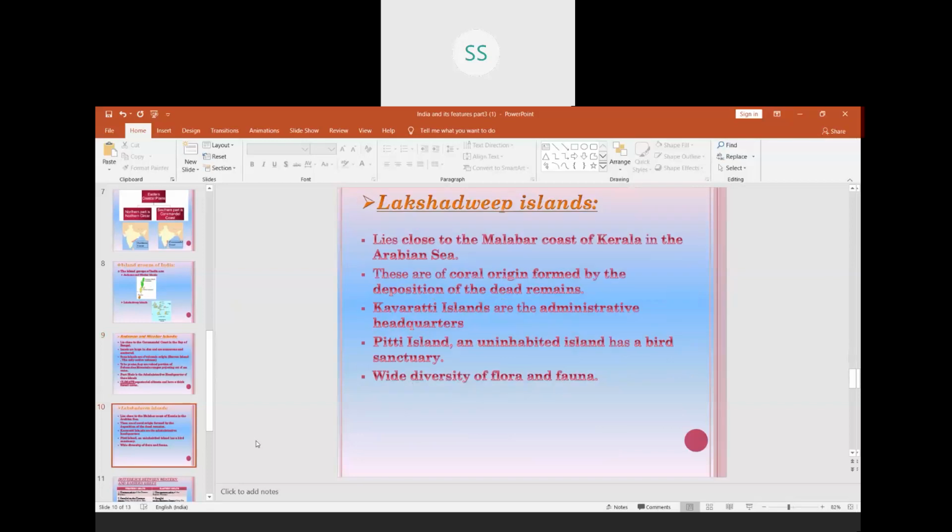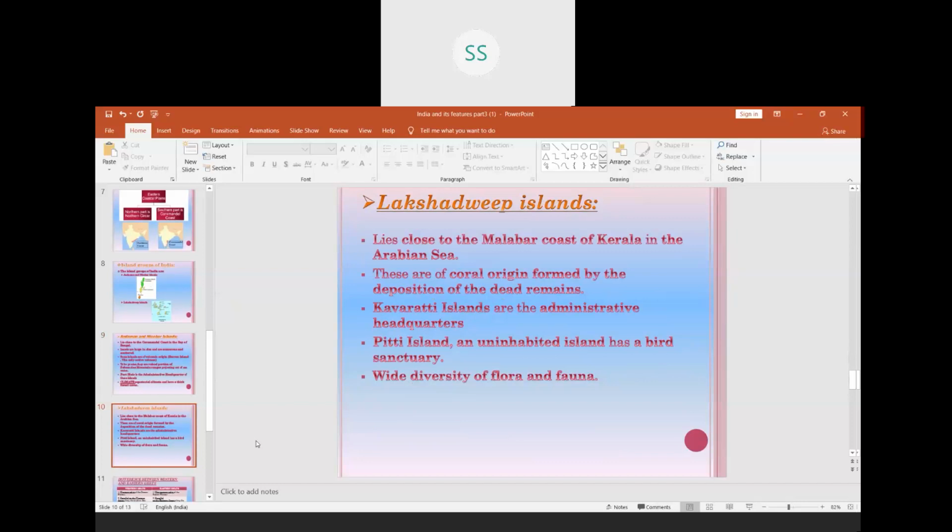We have the next islands, that is Lakshadweep Islands. They lie close to the Malabar coast of Kerala in the Arabian Sea. How are these Lakshadweep Islands formed? They are formed of corals. Now, what is a coral? Coral is a microscopic organism. When it dies, the outer skin of the body becomes very hard.